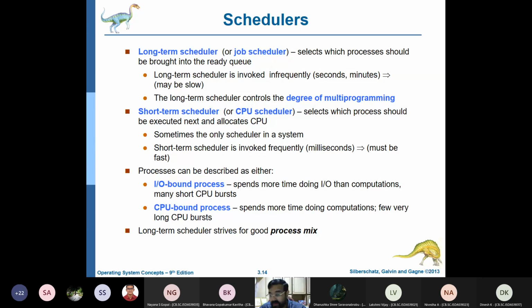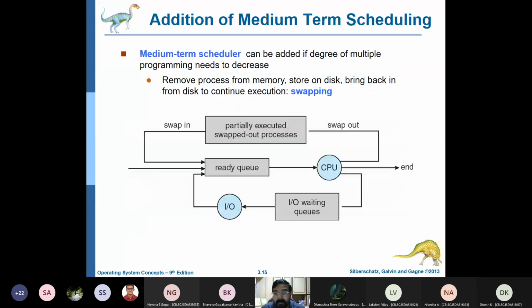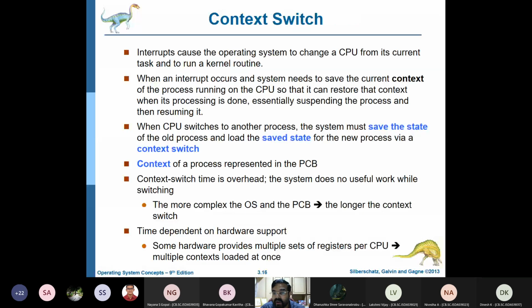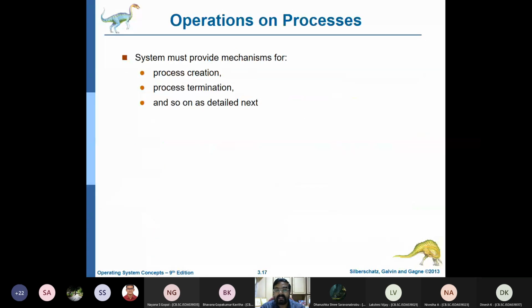Now, you can assign priorities. We will learn these scheduling algorithms later, but you can assign priorities. There is another type of scheduling called medium-term scheduling, where the CPU will swap. It will take one process, throw it out of memory, and bring another process back based on priority. We will learn swapping in detail in the subsequent classes. And this happens through what is known as a context switch. So this is what we studied.